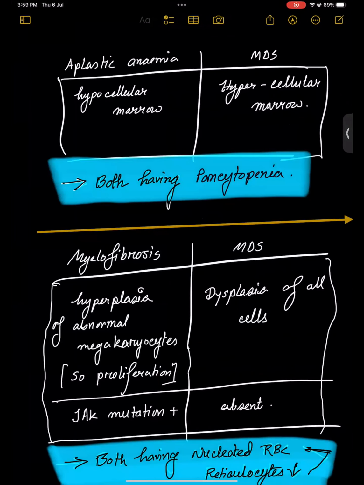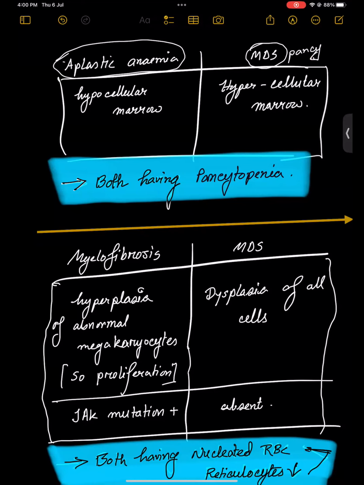Now come to how you will differentiate from other diseases. That is the important thing. As I told you, in myelodysplasia you can get pancytopenia. So if there is pancytopenia, maybe you will think this is aplastic anemia, right? In aplastic anemia also all the cells are coming down. You differentiate from the bone marrow.